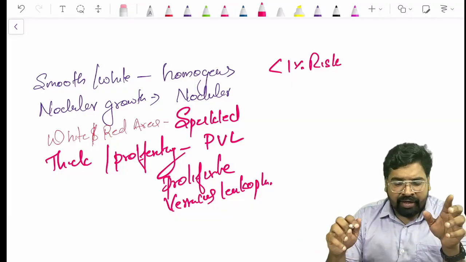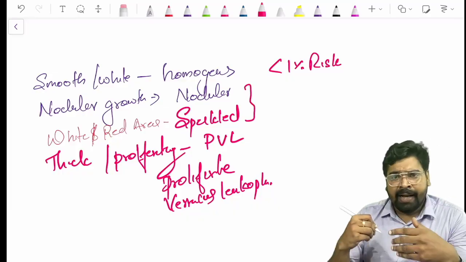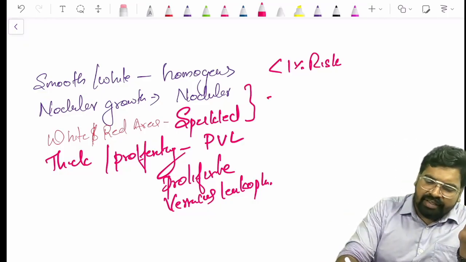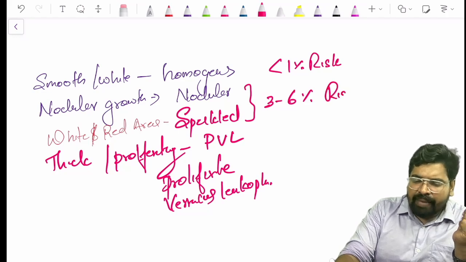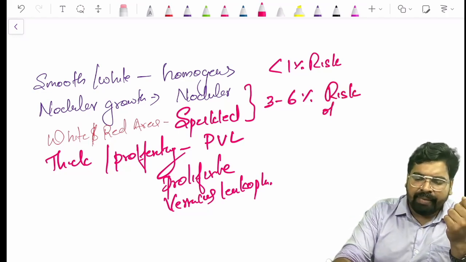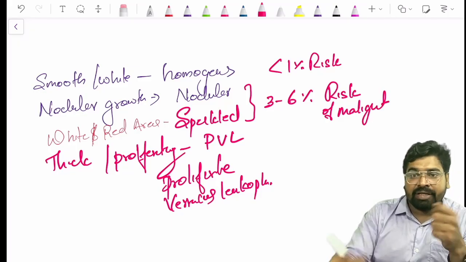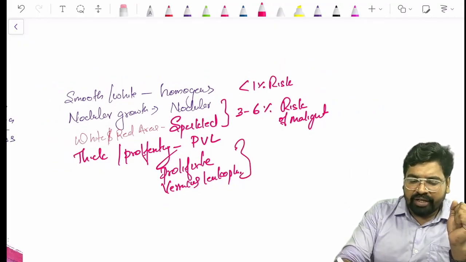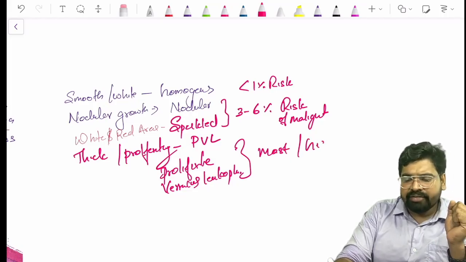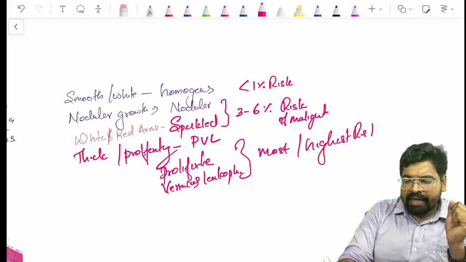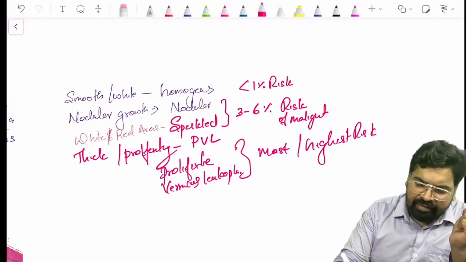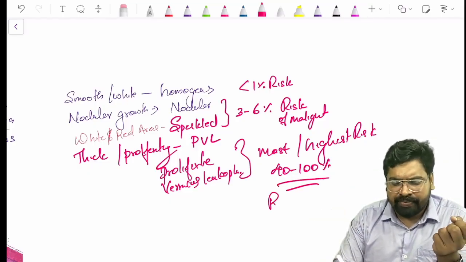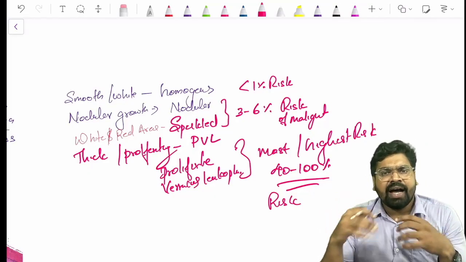But in nodular and speckled leukoplakia, the malignant risk increases, because that redness gives an increased malignancy risk. There is a 3 to 6% risk of malignant transformation. And proliferative verrucous leukoplakia is the most dangerous, with the highest risk. It has nearly 40 to 100% risk of malignant transformation. So PVL is the highest risk.